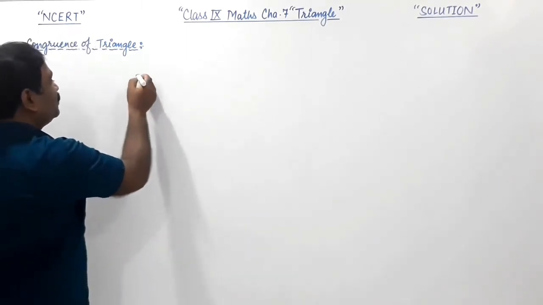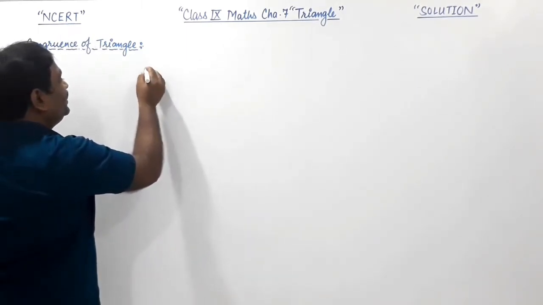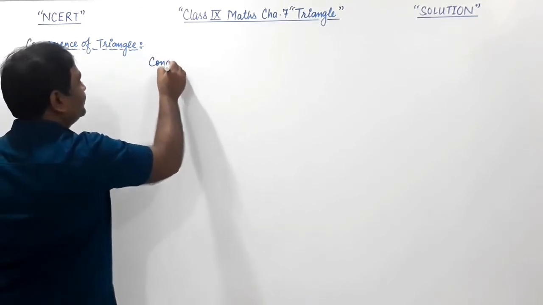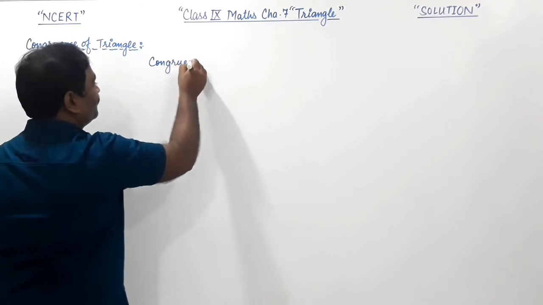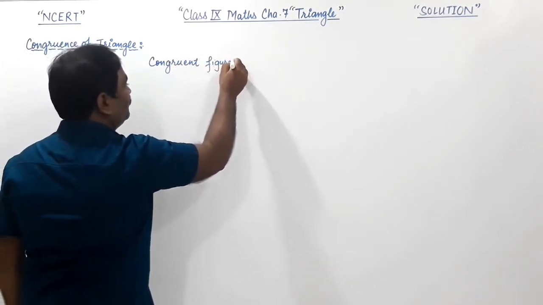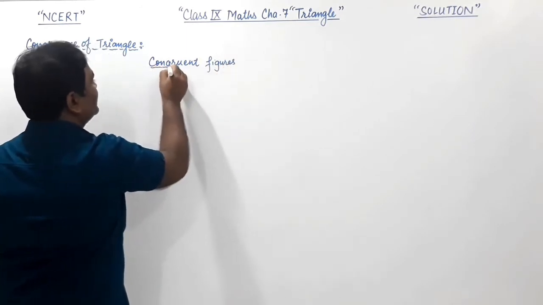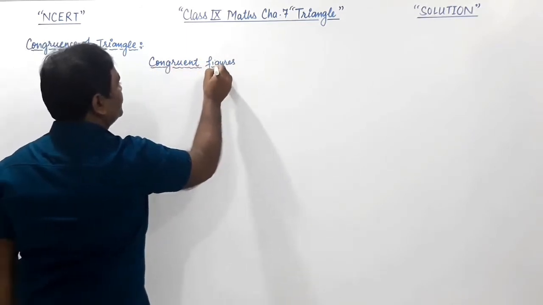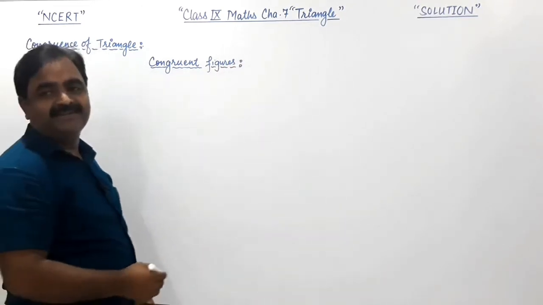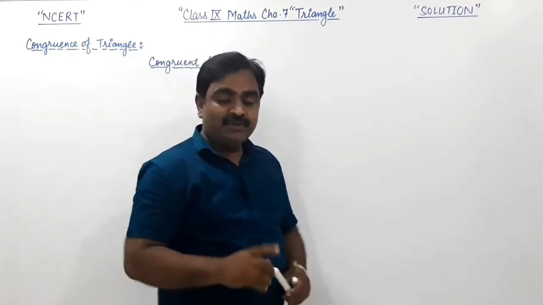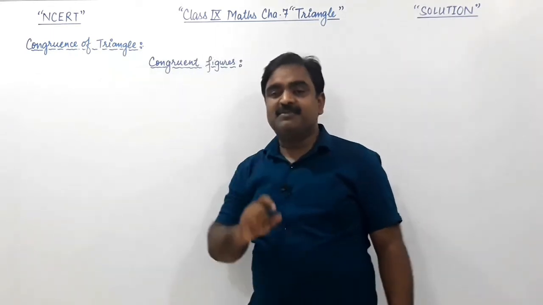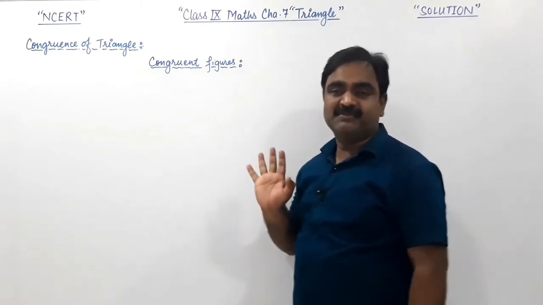The word I used is congruent figure. So the word congruent, इसके मीनिंग को समझने के लिए पहले congruent figure को समझना